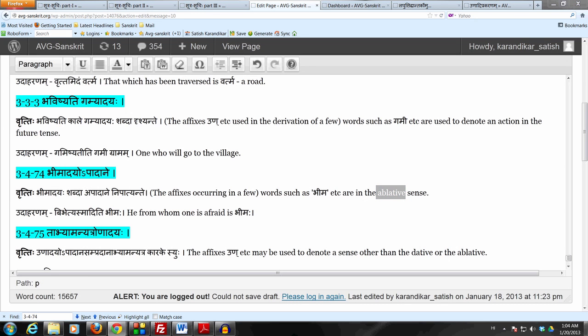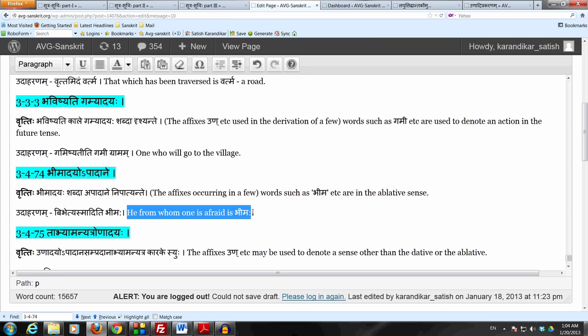These are the simple meanings of ablation, separation. For example, vrikshad phalam patati, the fruit falls from the tree, so we say vrikshad. So we will study this topic in detail when we look at the Karaka Prakaranam, but for the time being we can just use the English word separation, or the more technical word ablation, to stand for apadanam. So let's take an example here. It says that Vibhetyasmaditi bhimaha. So he from whom, that is the ablation, separation, he from whom one is afraid.